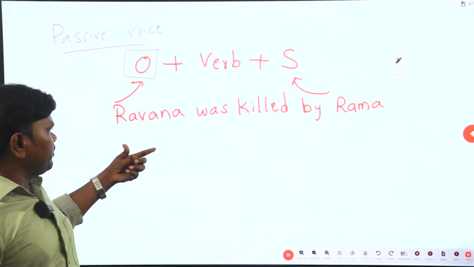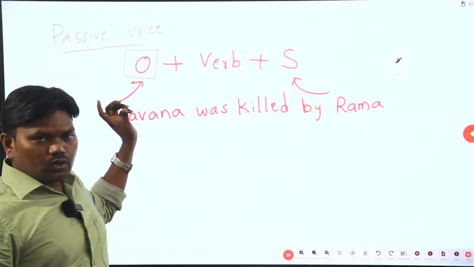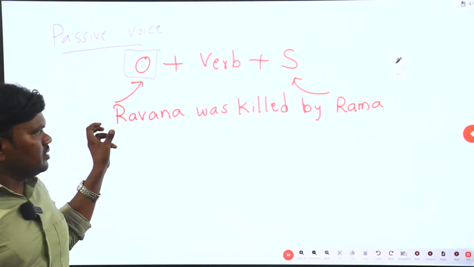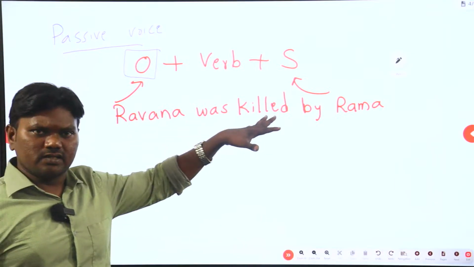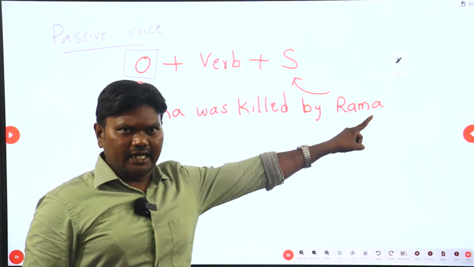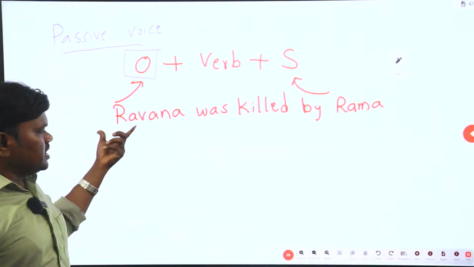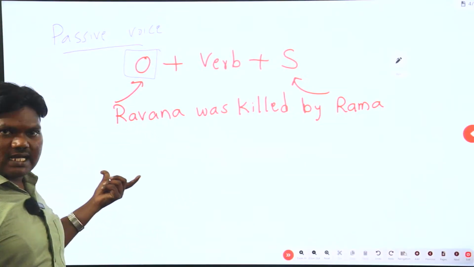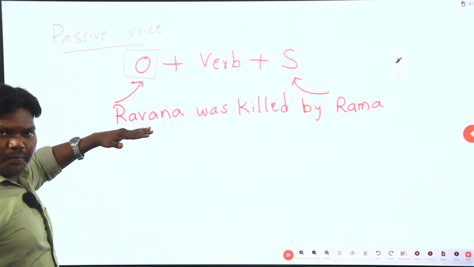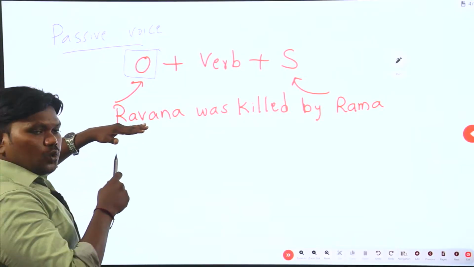What is the meaning of it? To recognize if the given sentence is in passive voice, make sure that the doer comes in the end of the sentence. So the receiver of that task will come in the starting of the sentence. Ravana is the person who got killed, but who killed?